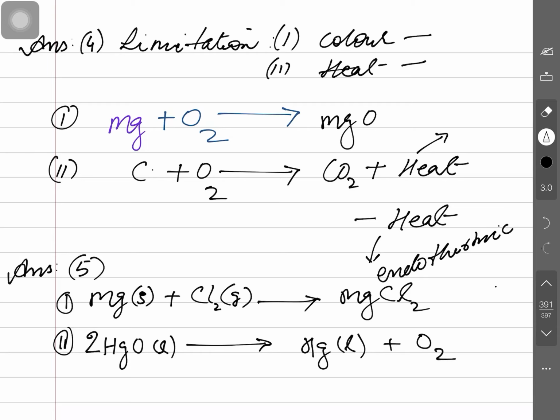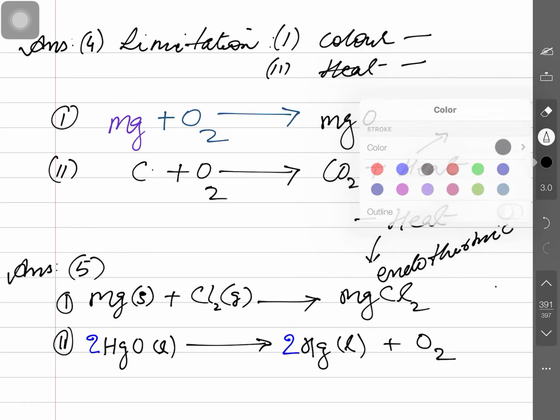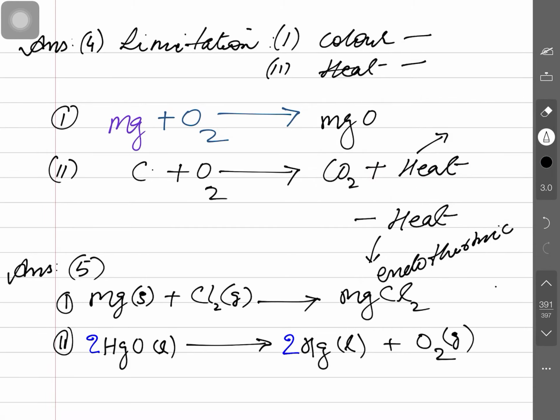I am using a different colored pen here. The 2 is to be written in this, so again 2 is to be written here. Clear? Now mercury and oxygen both are balanced. Well understood? This is the hit and trial method.